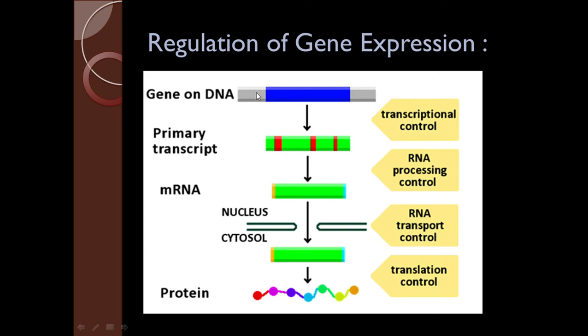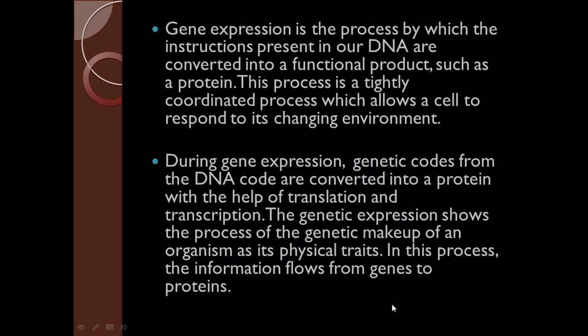There is a gene on DNA, then there is a transcriptional control. There is a primary transcript, then it produces mRNA. So there is RNA processing control, then RNA transport control. Then after translation, a protein is formed from the gene on DNA. The protein is formed. So this is the regulation of gene expression.